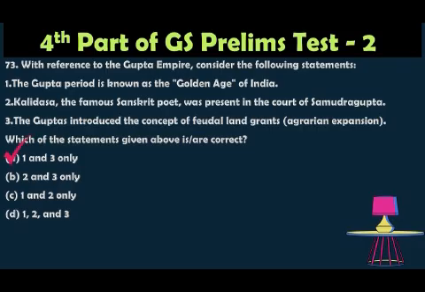The Gupta period is called the golden age due to the advancement in science, art and literature, so statement 1 is correct. Kalidasa was part of the court of Chandragupta II, not Samudragupta, so statement 2 is wrong. The Guptas promoted agrarian expansion through land grants to Brahmins and officials.